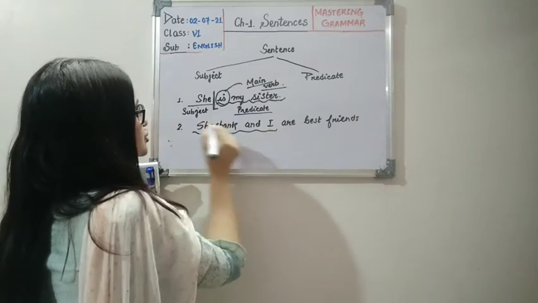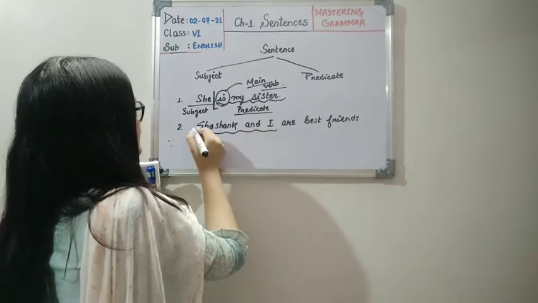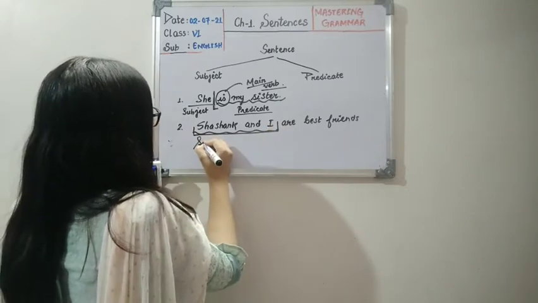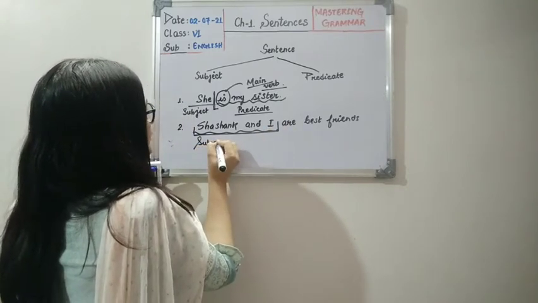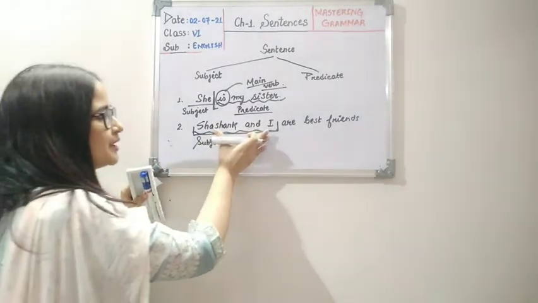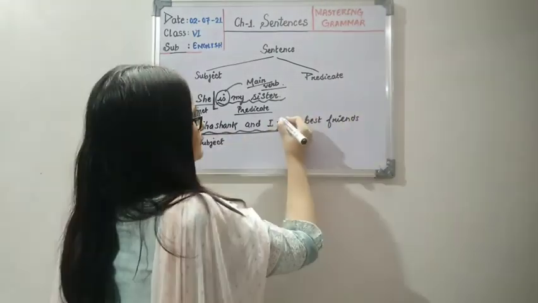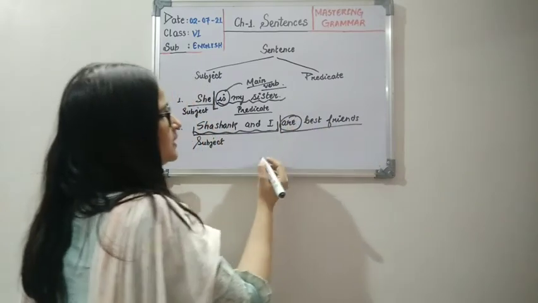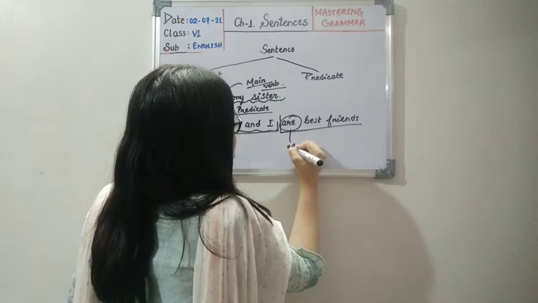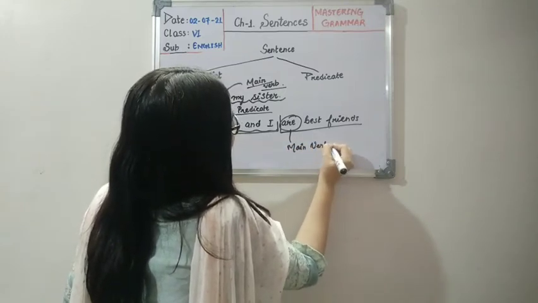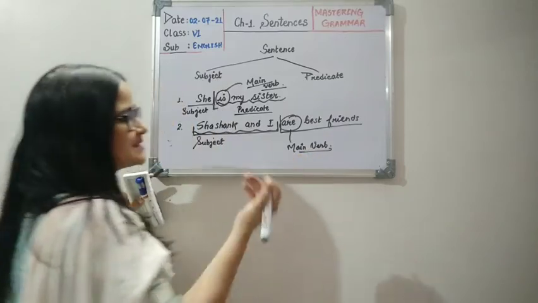I am talking about Shashank and I. So this whole complete part will be our subject, because here we are talking about two people and they are being talked about together, that they are best friends. From are, if you can see, the word are is an auxiliary verb but here it's working as a main verb because the main verb is absent.